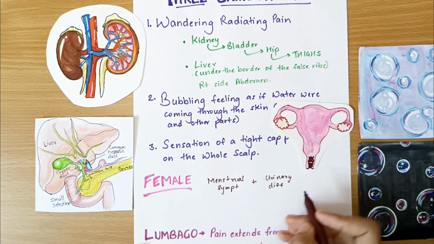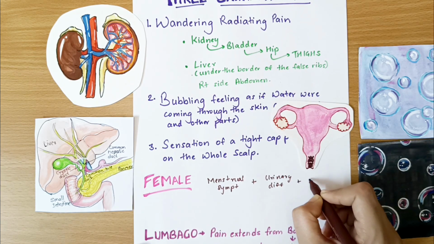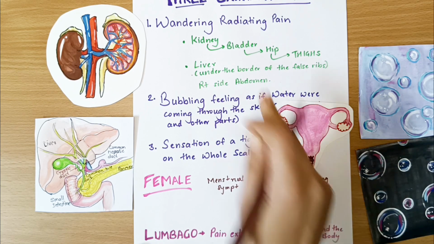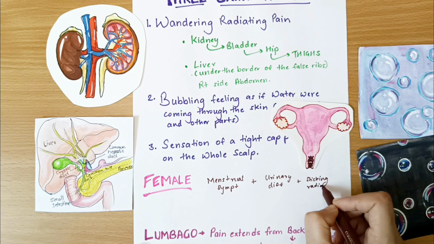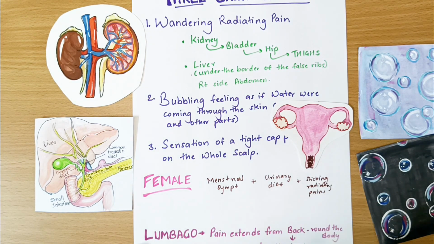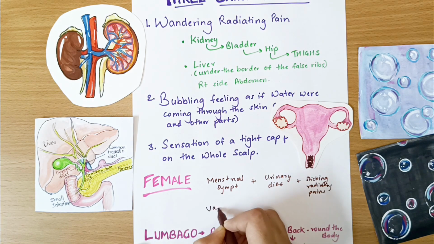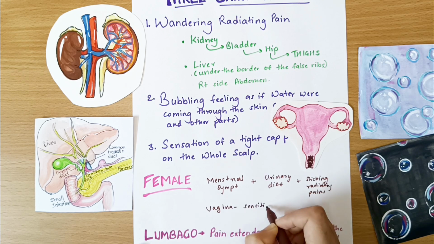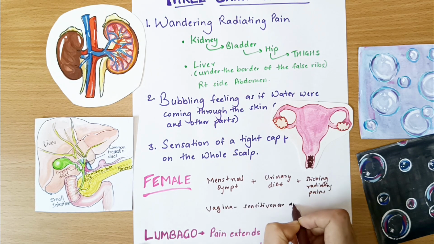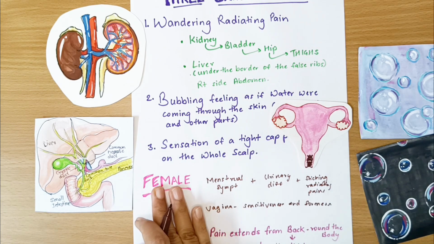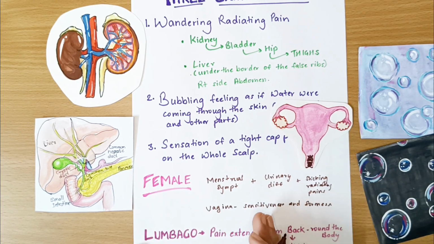And with this, as you all know, the very characteristic pains of this remedy will be sticking or stitching, whatever you call it, radiating pains, as we have seen just now. So that will also be there in this remedy. Vagina is very, very sensitive in this remedy, and so there is sensitiveness and soreness of the vagina. So this is what we find in the female system: menstrual symptoms plus urinary difficulty plus sticking, radiating pains, and vagina sensitive and sore.